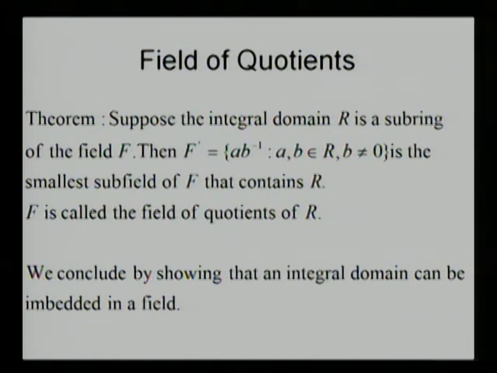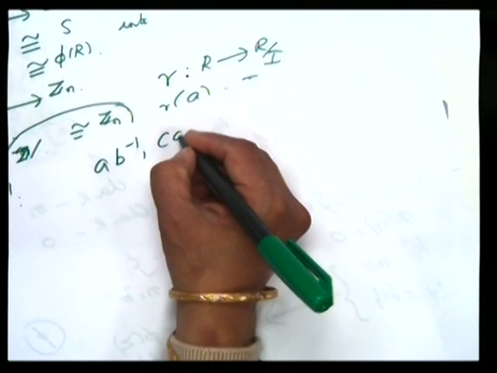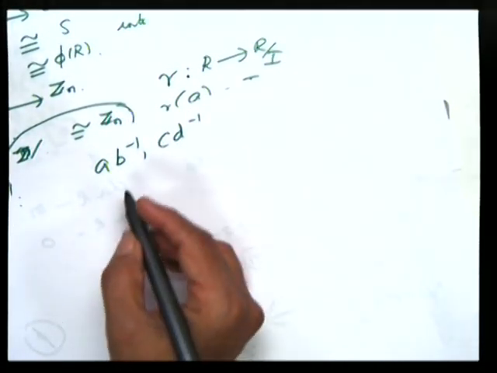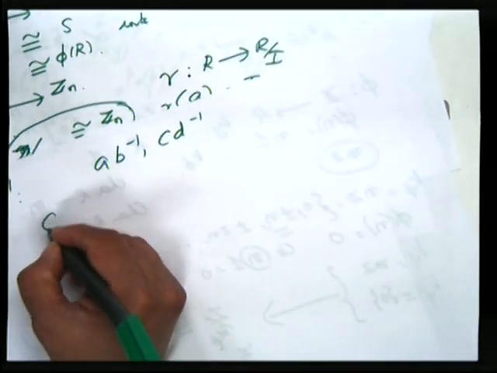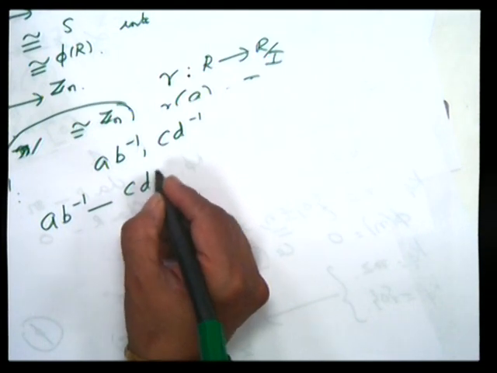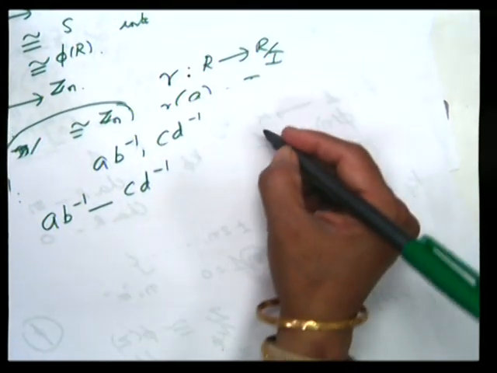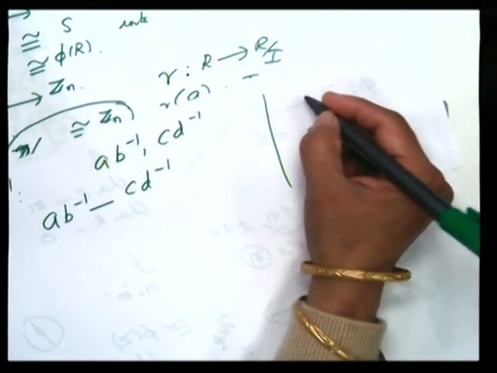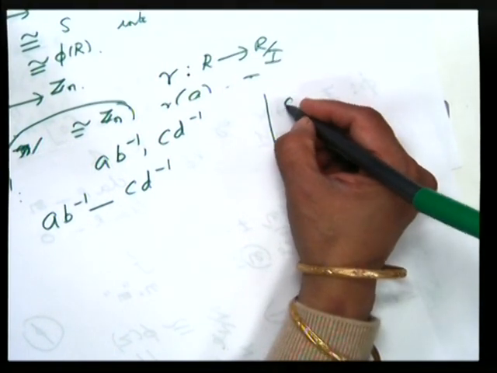You can take any two elements belonging to F dash. Let the two elements be a into b inverse, c into d inverse, where b and d are not equal to 0. Our goal is to prove that a into b inverse minus c into d inverse also belongs to F dash. Do in the working column some elementary simplification like you do in school algebra.